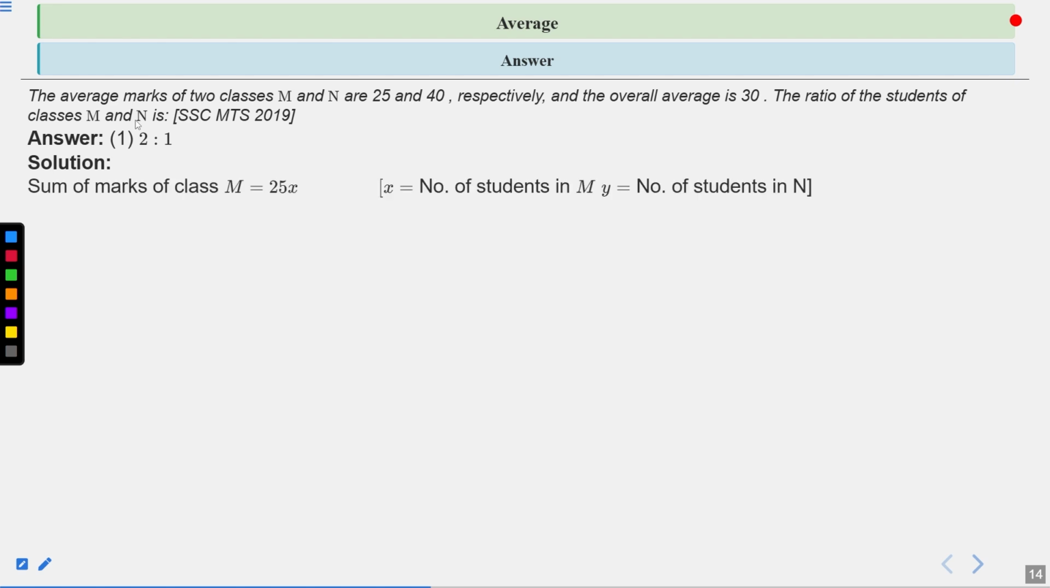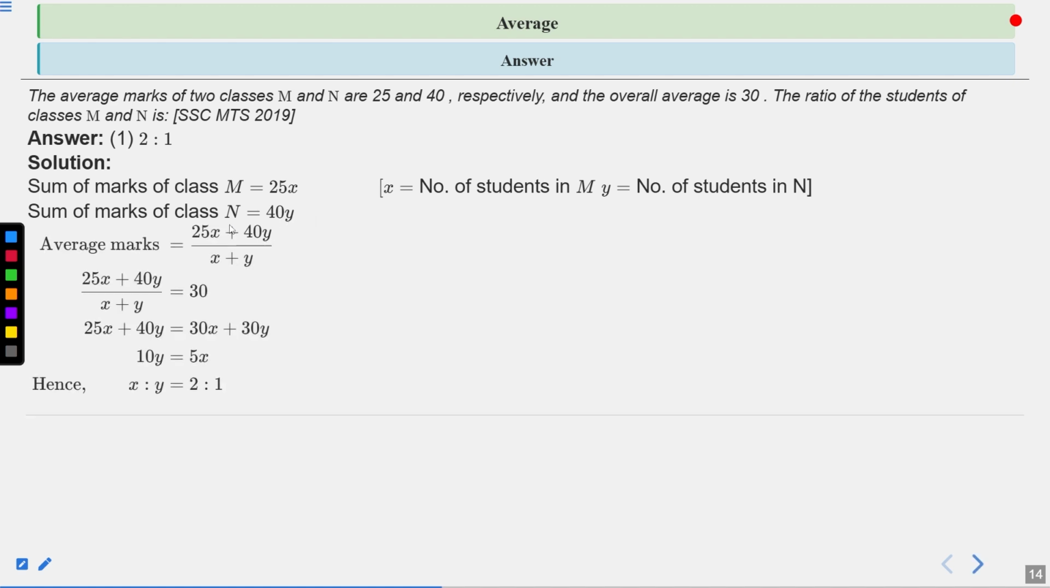So the sum of marks of class M, we let it as 25x. x we let as the number of students in M, and y we let as the number of students in N. So we can say that the sum of marks of class N will become 40y, 40 into y. So the average will become 25x plus 40y upon x plus y, which is the given average mark, 30. So we can equate it.